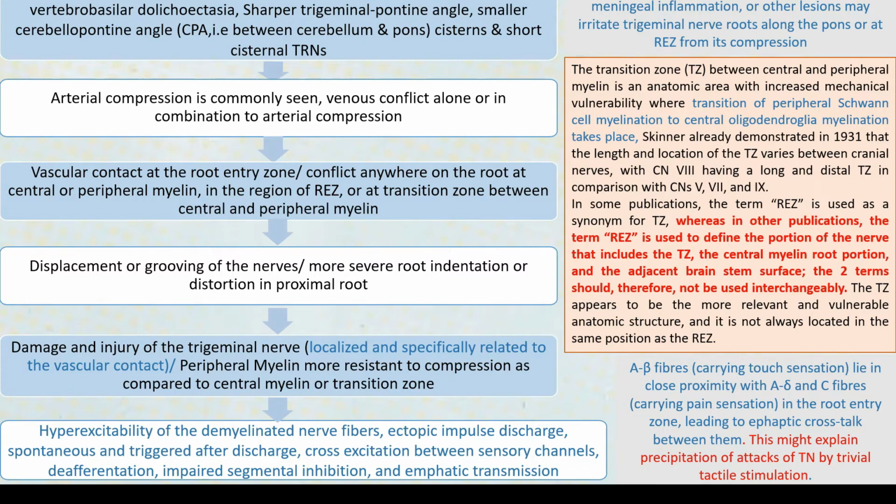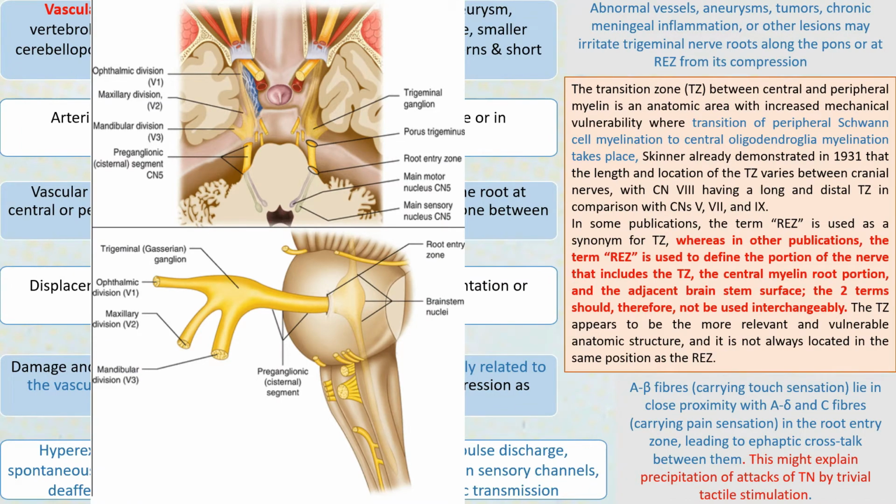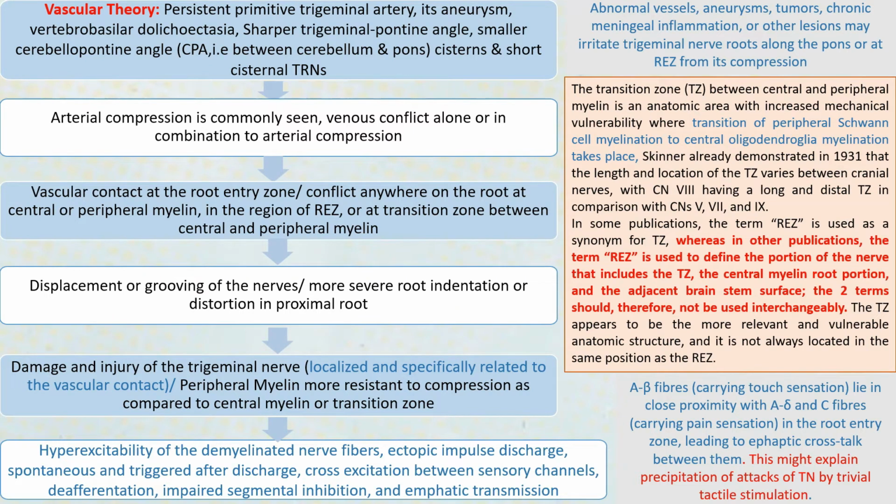So basically they are used synonymously in a lot of publications, but it's actually the transition zone, an anatomic area, which is more vulnerable than the root entry zone, where exactly the transition of peripheral Schwann cell myelination to central myelination occurs. That is the transition zone. Whereas the root entry zone is used to define a portion of this transition zone. It also includes the central myelin root portion, and the adjacent brain stem surface. So the two terms should not be used interchangeably.